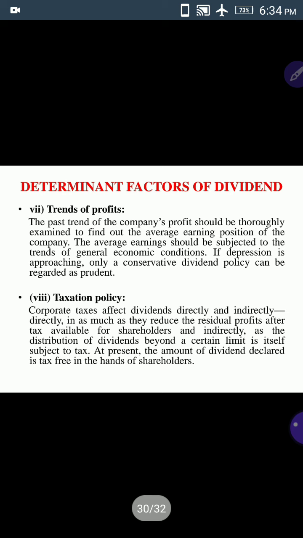The seventh one is trends of profits. What is the trend of profits? The trend means the past experience indicates that the profits are more. In the last few years we have been getting more profits, so the trend indicates that we can expect more profits this year. The expectation based on the past trend may influence the payment of dividend.